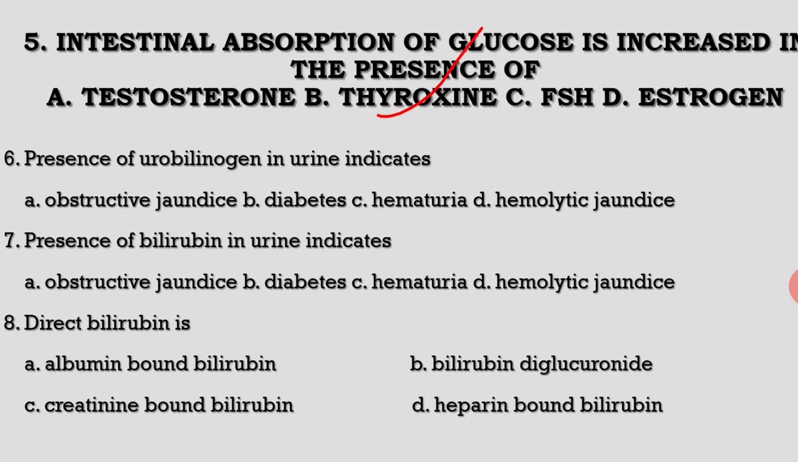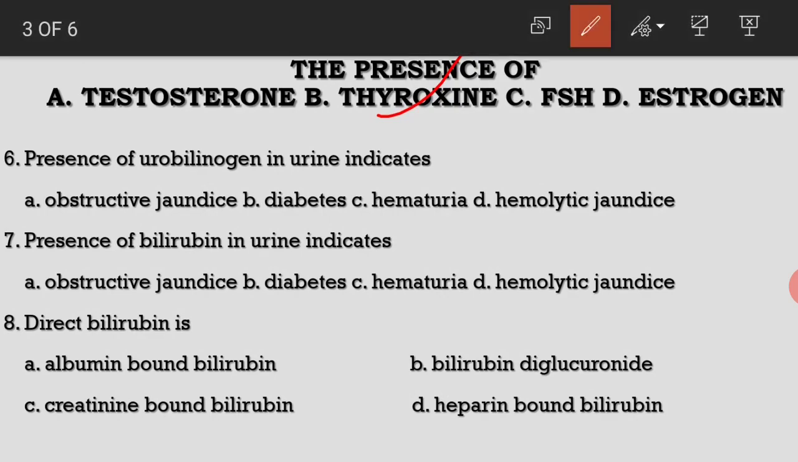Presence of urobilinogen in urine indicates hemolytic jaundice. Presence of bilirubin in urine indicates obstructive jaundice.